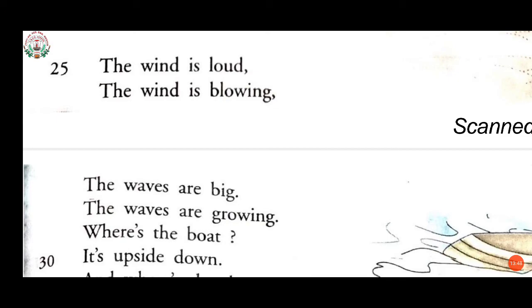As I said in the first stanza, the first two lines, the same lines are given here. The wind is loud, the wind is blowing, the waves are big, the waves are growing. Loud means, as I told you, producing sound. Blowing means moving like an air current. The waves are big, the waves are growing.